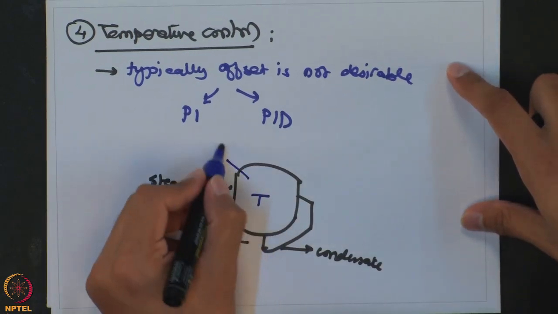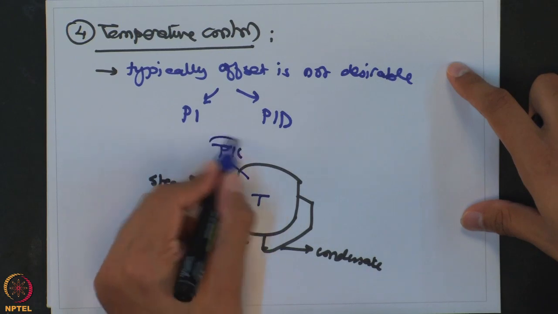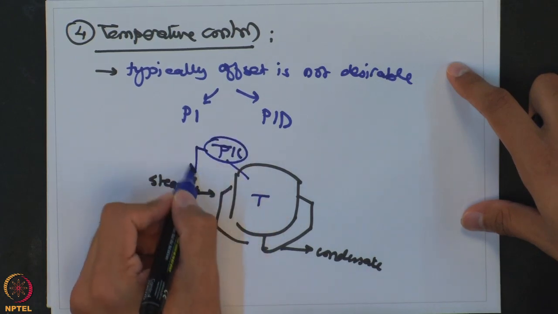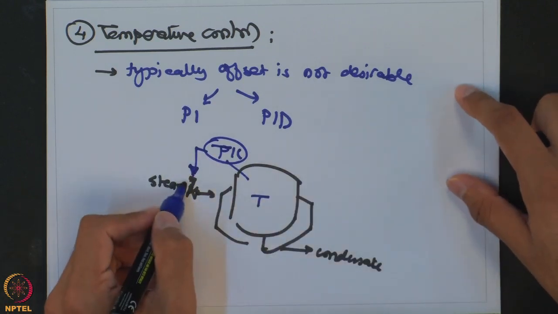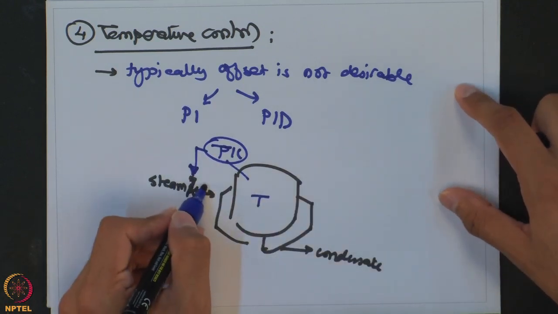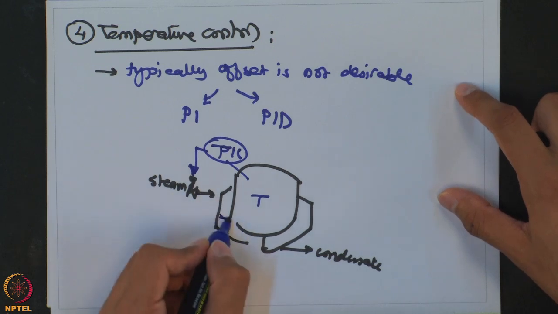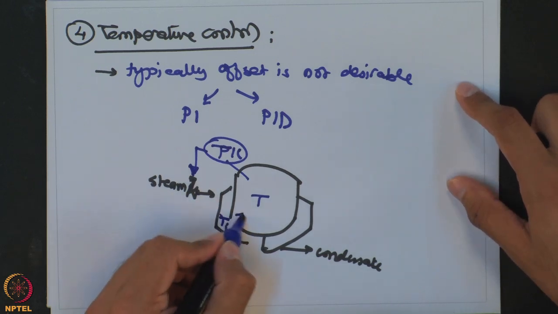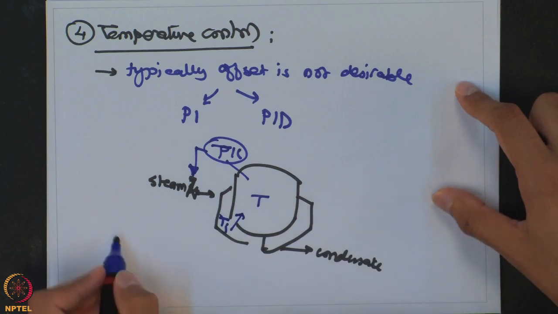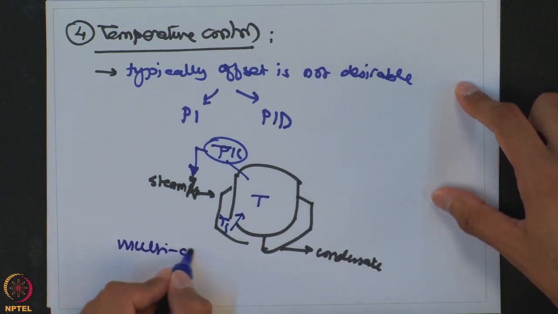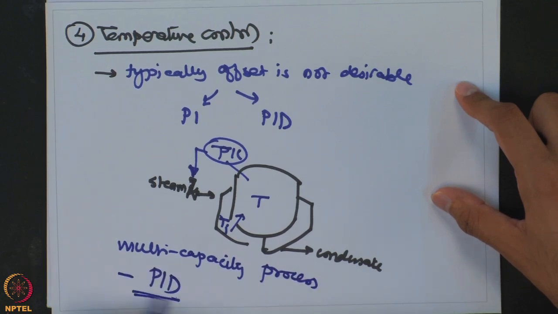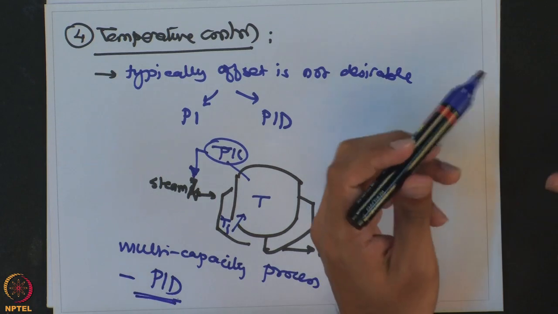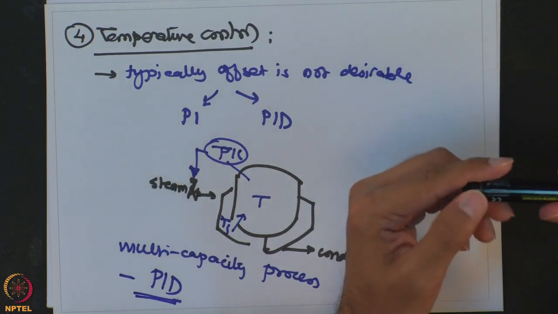So we want to control the temperature by changing the steam flow. When you change the steam flow, it is first going to change the amount of steam going into the jacket, then it will change the jacket temperature, and then eventually it will change the reactor temperature. So it's a fairly multi-capacity process, and most of the times this temperature controller will be a PID controller.